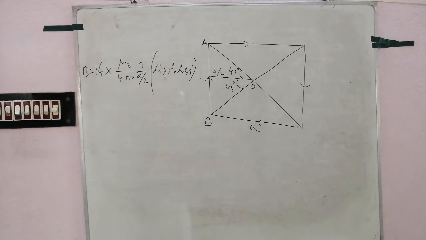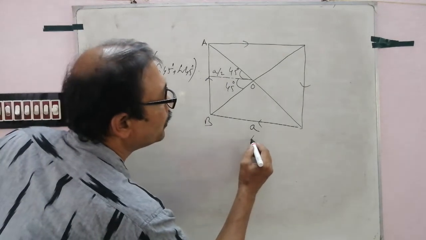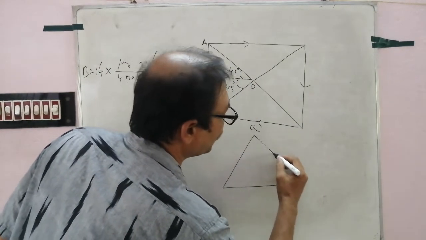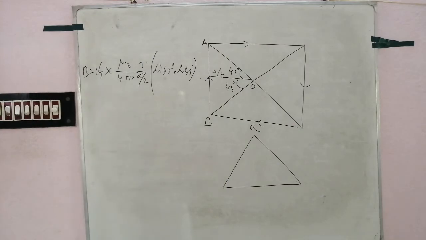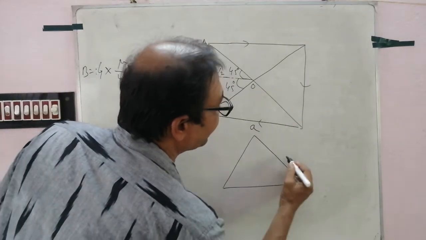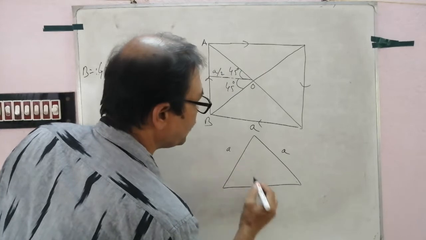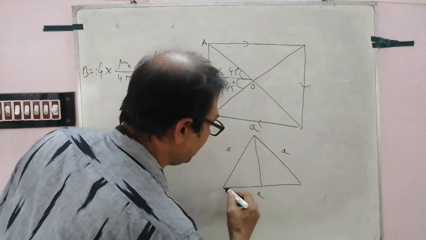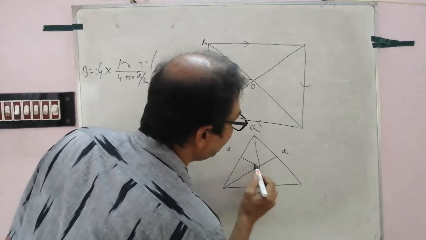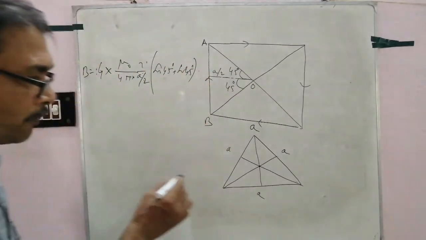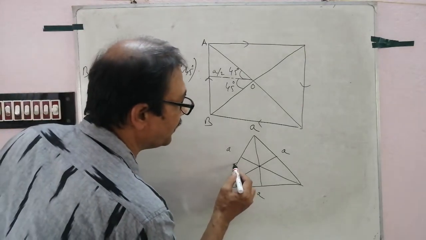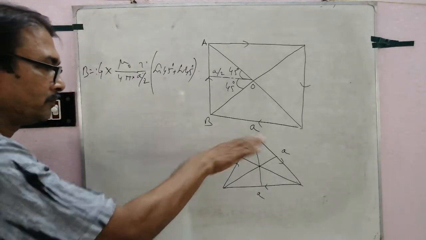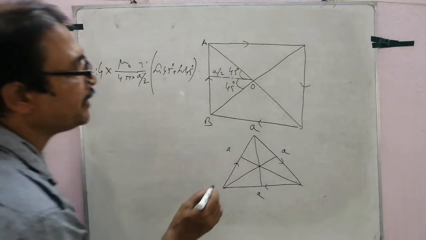Now another type of problem. Suppose an equilateral triangle. All the sides are the same. This is a median, this is another median, this is another median. This is the midpoint. You have to find the magnetic field at the midpoint. The current flows in this way. So the field at the center is downward, in the same direction for all three sides.